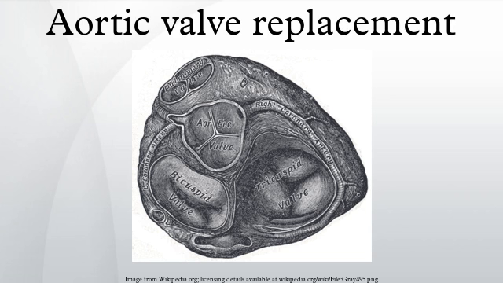Once the patient is on bypass, a cut is made in the aorta and a cross-clamp applied. The surgeon then removes the patient's diseased aortic valve and a mechanical or tissue valve is put in its place. Once the valve is in place and the aorta has been closed, the patient is taken off the heart-lung machine.